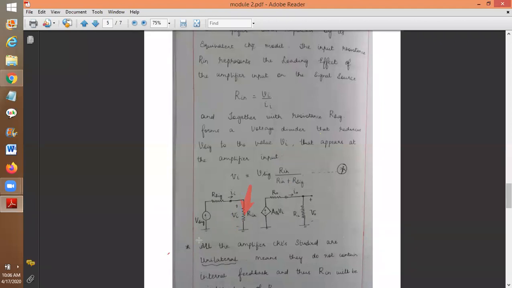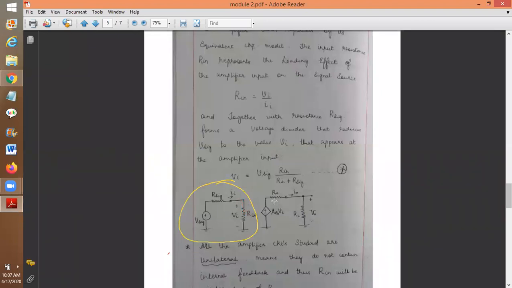So V signal is the input voltage. R signal is the resistance. I of I is the current. And R in is the input resistance. VI represents the drop across that R in. So if I give 5 volts, the drop across this R in may be around 4.4. That may be the input. So mark this, this completely forms the input. Write that as input, I/P. That forms the input part, or input port. If somebody is able to write, please write that. That is known as the input port.